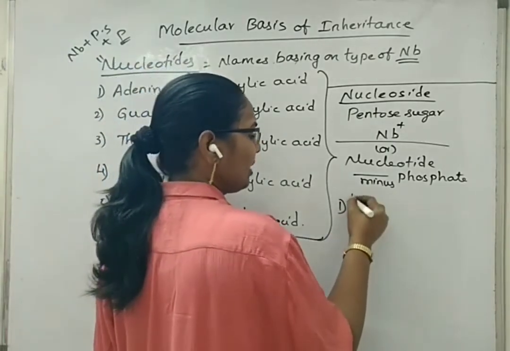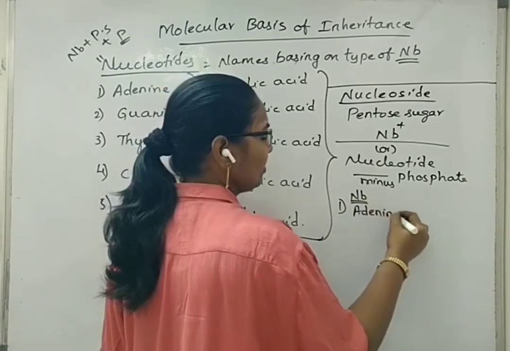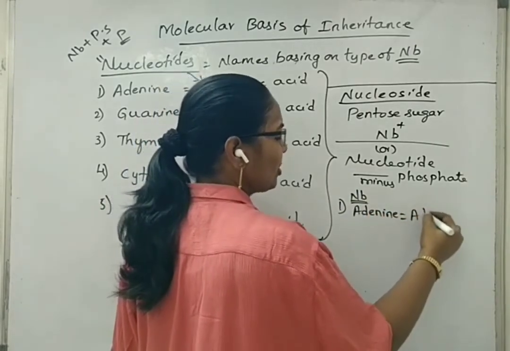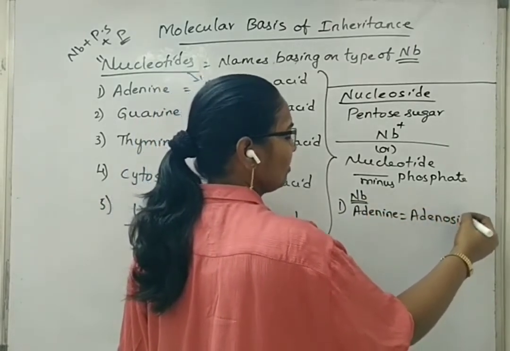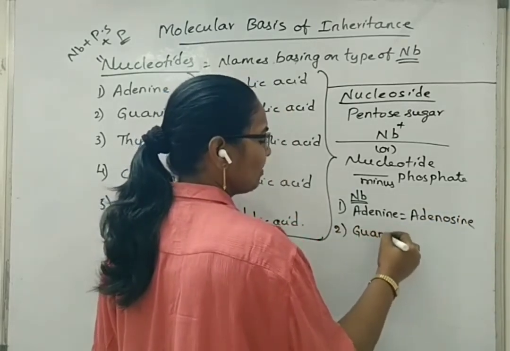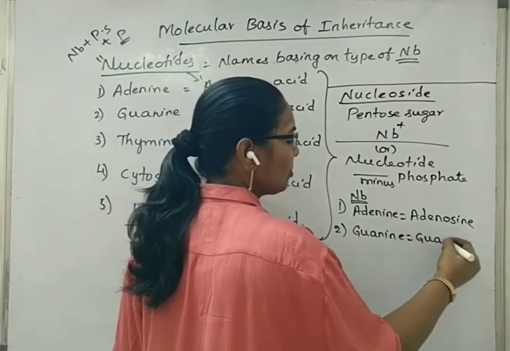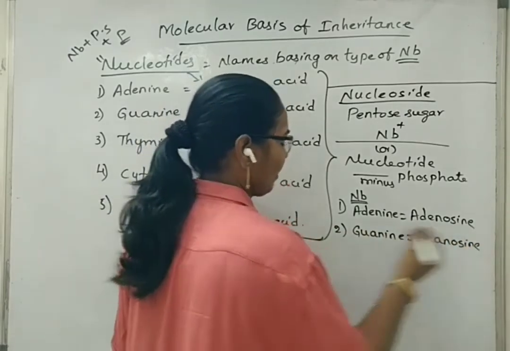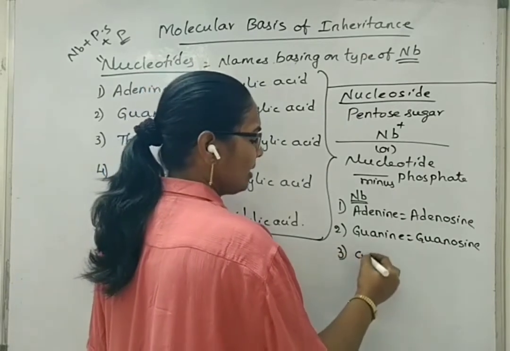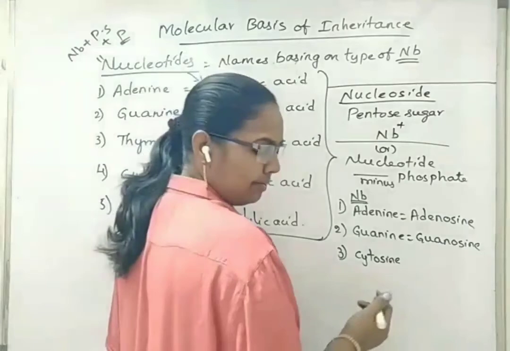If the nitrogen base is adenine, then the term is adenosine. If the nitrogen base is guanine, then the term for the nucleoside is guanosine. If the nitrogen base is cytosine, then the term is cytidine.